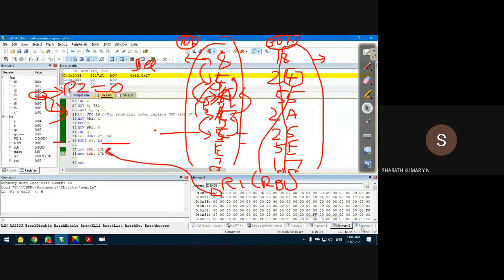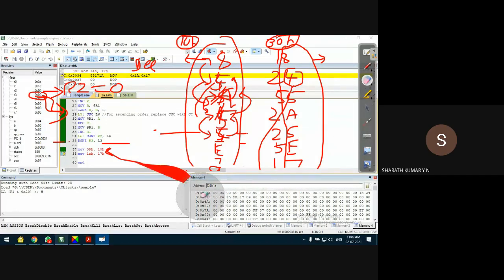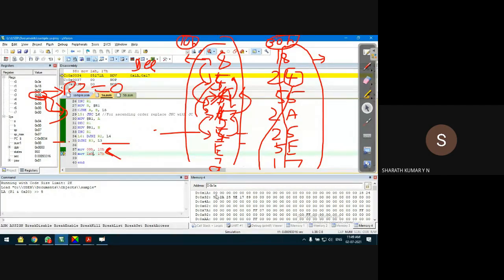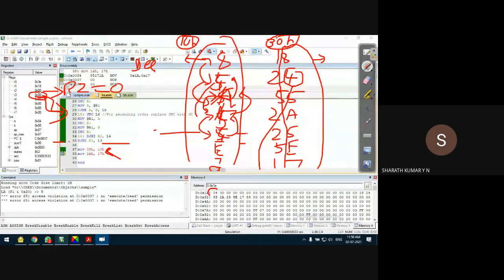Now go to memory window 3, the last memory window, where we have the address 1AH. If I press F11 on my keyboard, the smallest will go to the 1AH location. Okay, that's it. That is the end of the program. You can find that the smallest is in 1AH. Out of the given data, this was the smallest number.